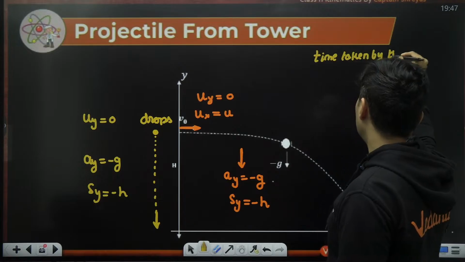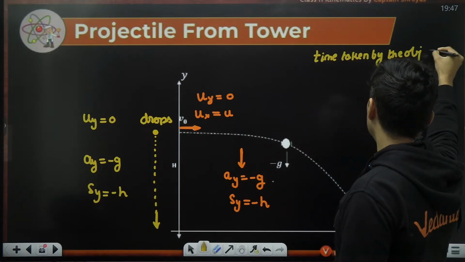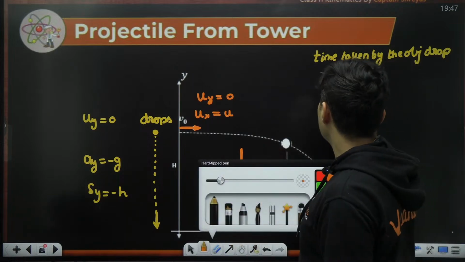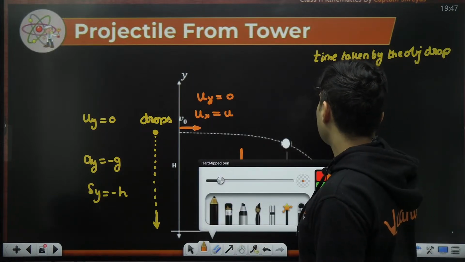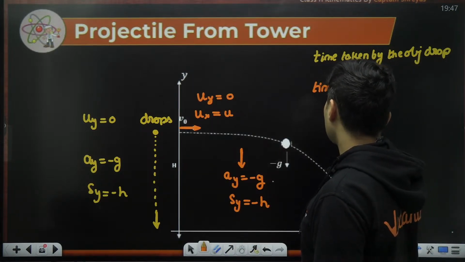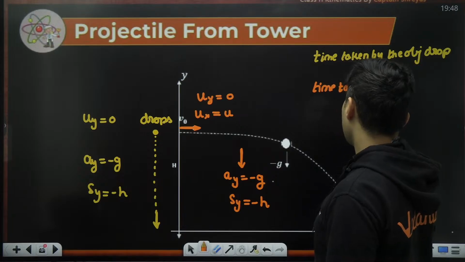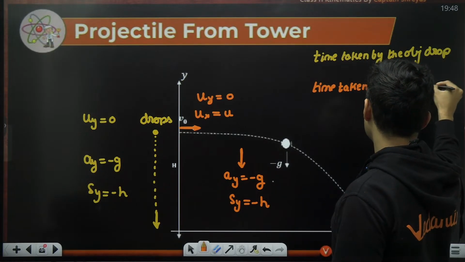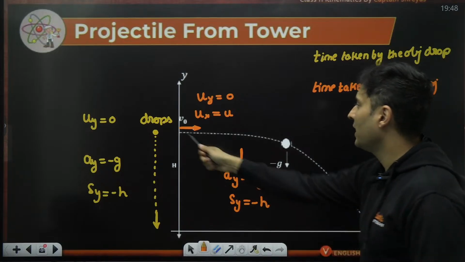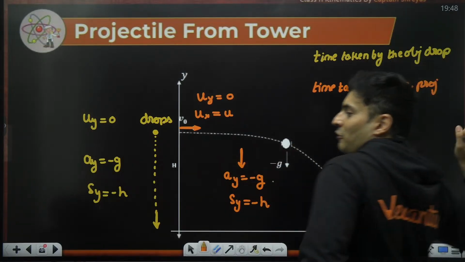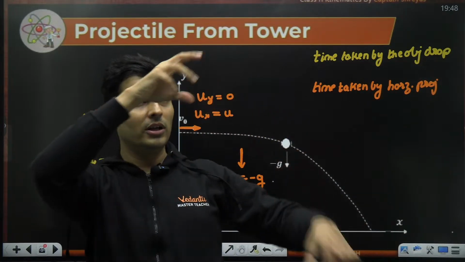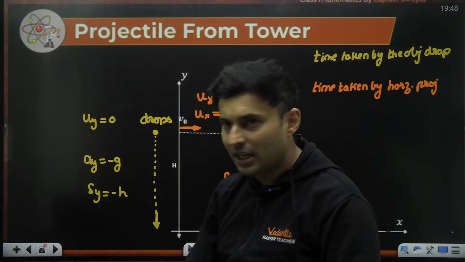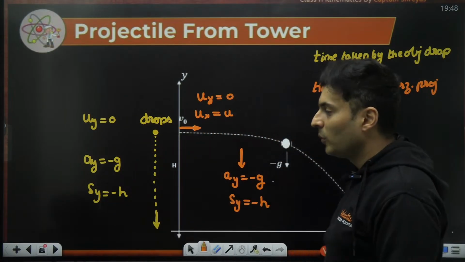time taken by the object which is dropped will be same as the time taken by the horizontal projectile. Time taken by the horizontal. I've thrown it from some height like this. I've gone on the top of a tower and thrown it like this, and somebody has dropped something also maybe over there.